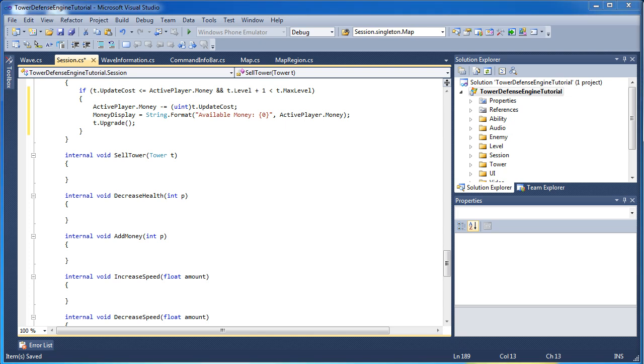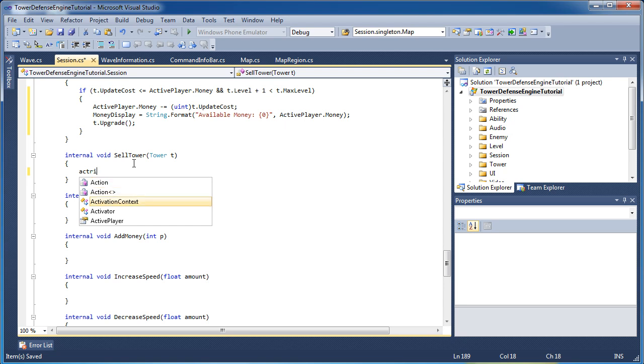Alright, now we need to have a method to sell the tower. And to sell the tower, we will get our sell scalar. Our total cost we put in our tower, we need to multiply that by the sell scalar, so we get like 80% of our money back.